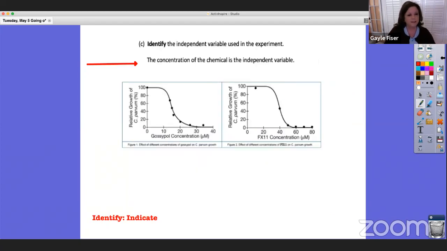All right, so C is identify, and identify is pretty easy. Sometimes you can do it with just one word will answer the question. So identify the independent variable used in the experiment. And I hope your response included the concentration of the chemical is the independent variable. So they did not compare FX11 on the same graph here, okay? So we're talking about concentration.